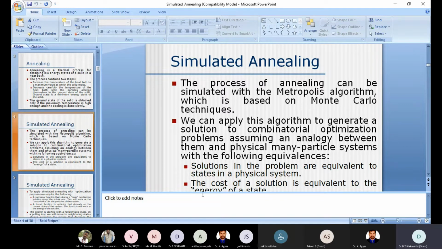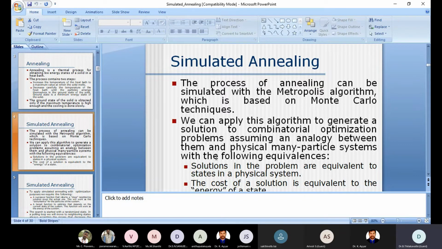Okay. So if you want to find the optimum solution with the help of the annealing process, we must know the relationship between the annealing process, which is generally carried out in a physical system, and our practical problem, our solutions. So what about the solutions in the physical process?